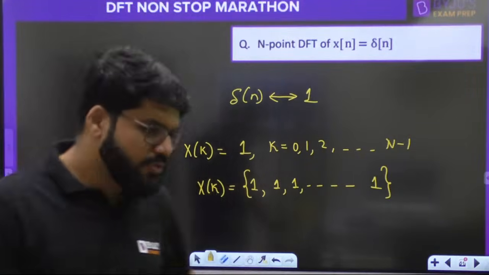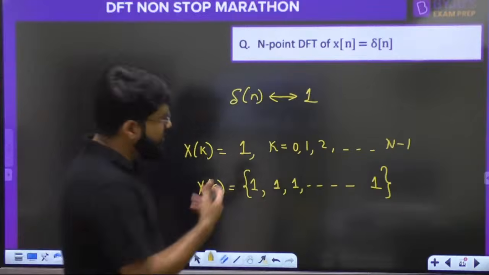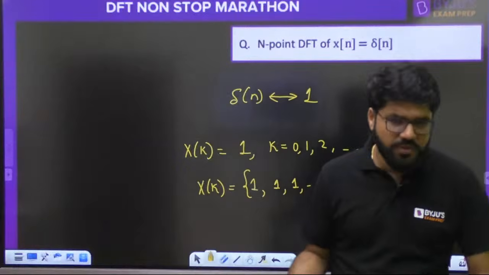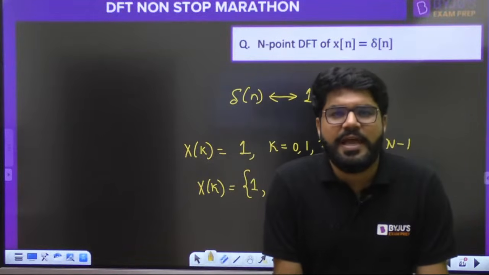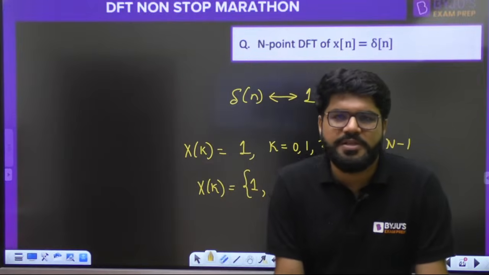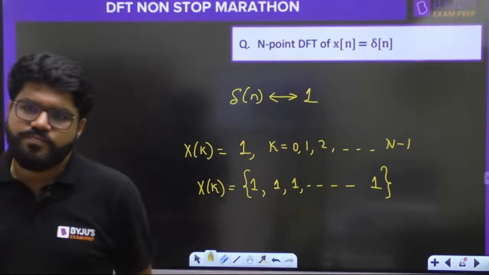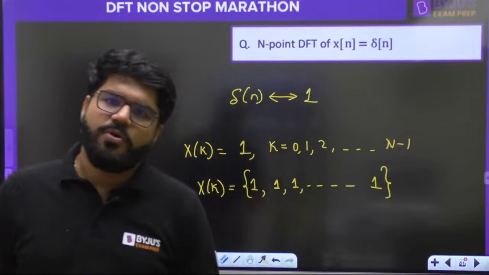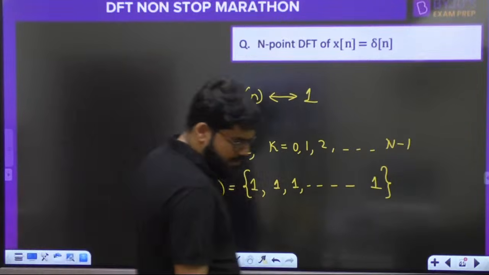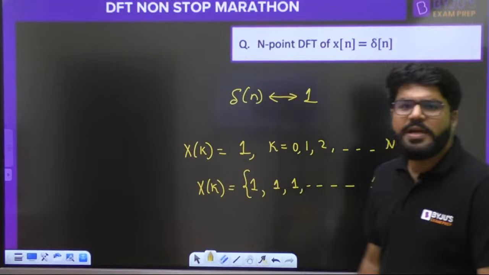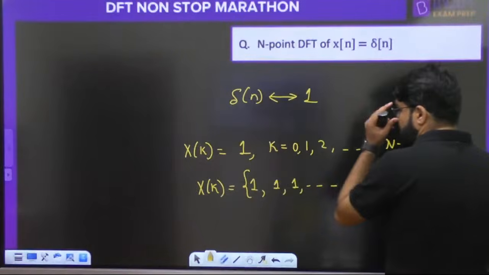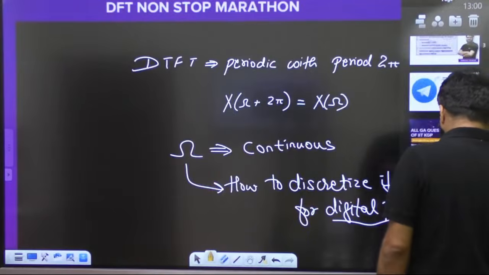We always know this, no need to derive it, I am just giving you the result. It is very easy to derive: summation of delta n w power kn, so it will be 1 into w power 0, always 1. Only n equal to 0 is considered because it is delta n. So this we all know already.